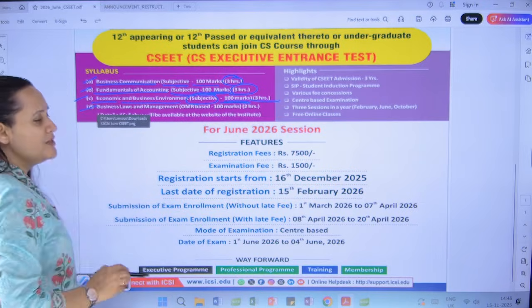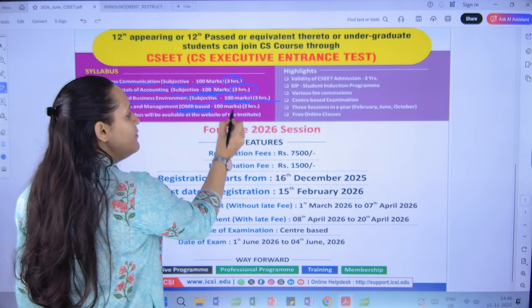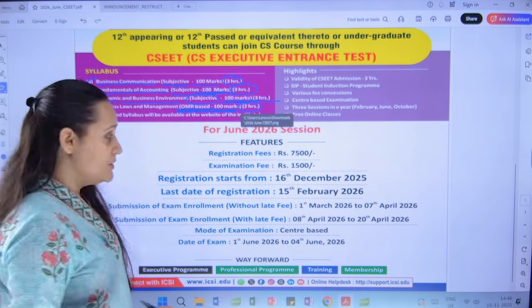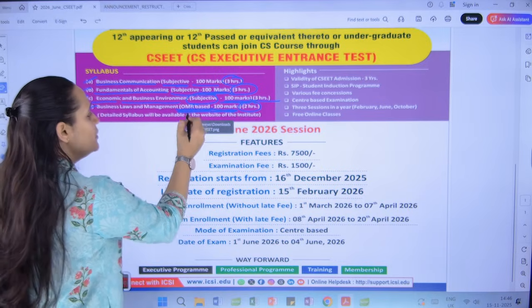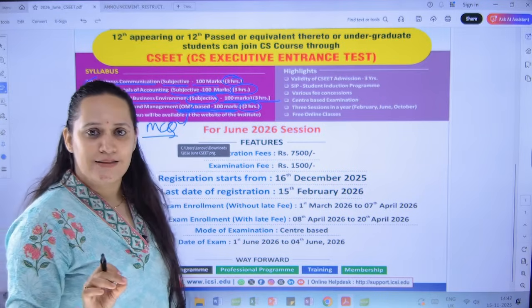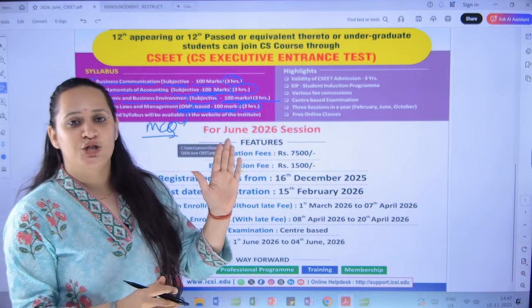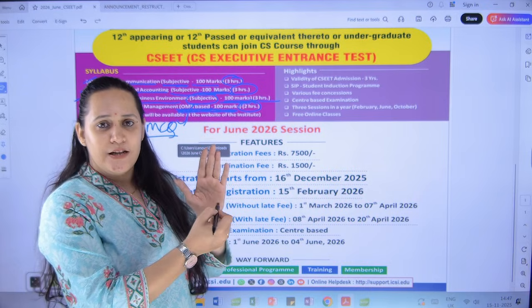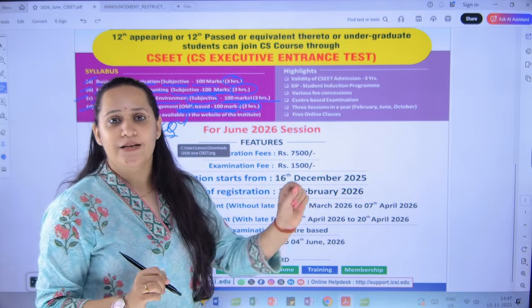The last paper is business laws and management, which is going to be an OMR based exam for 100 marks, but the duration is 2 hours and 15 minutes. What do you mean by an OMR based exam? It is continuing to be MCQ based questions, but it is not an online exam. You will have to go to an examination center. They are going to give you an OMR sheet where options will be there: 1 A, B, C, D, 2 A, B, C, D. You just have to circle the right answer. That is an MCQ offline based exam.